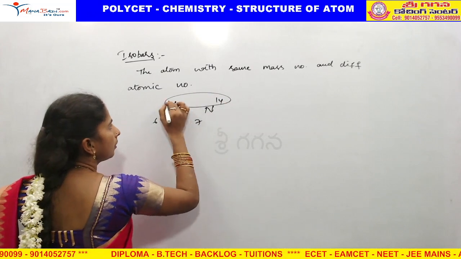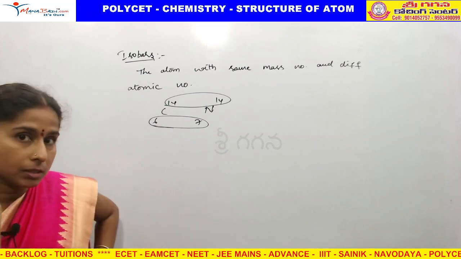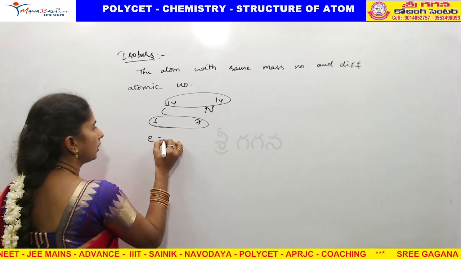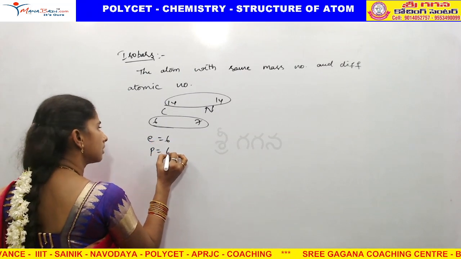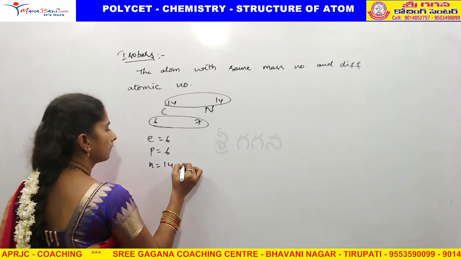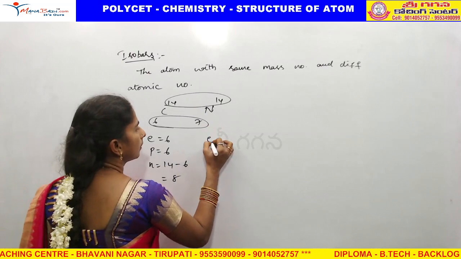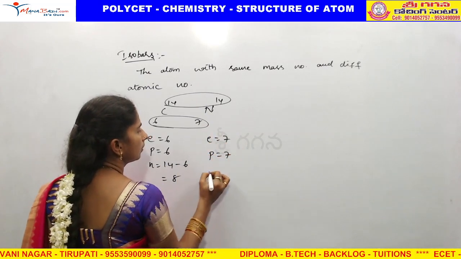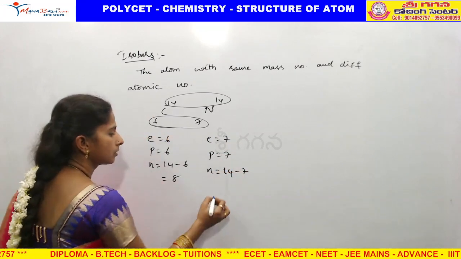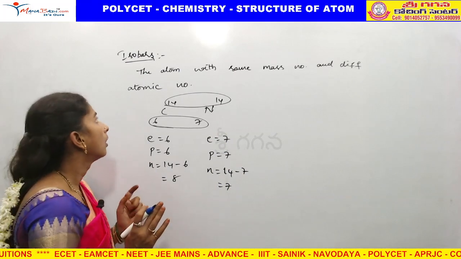They have the same mass number but different atomic numbers, which means they are different atoms. For C614, number of electrons 6, protons 6, neutrons 14 minus 6, that is 8. For N714, number of electrons 7, protons 7, neutrons 14 minus 7, that is 7. So different numbers of electrons, protons and neutrons will be there in isobars.